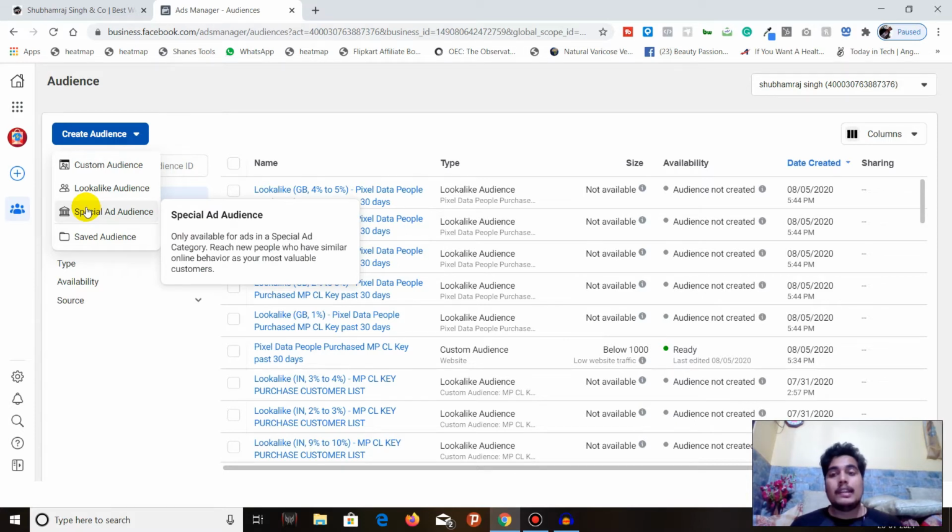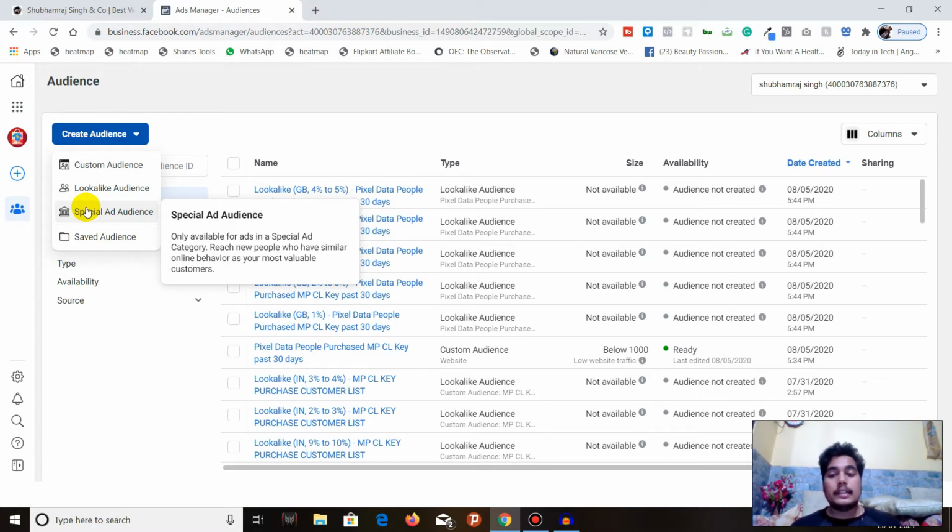Facebook recently categorized crucial categories like politics, credit, and housing, and a few others in this special ad category. And the special ad audience is what we use in this special ad category.